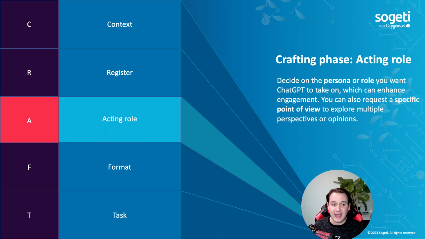Then we are going to acting role. At the acting role, you can actually share what kind of format it should use as a base. So acting roles are some kind of templates that ChatGPT is using that are already pre-filled in. So for example, in this case, I can use a LinkedIn expert. A LinkedIn expert is mainly using hashtags, a very exciting tone because it's trained on American data probably, but also a lot of other things that could be very useful writing LinkedIn posts, such as not using bullet points but emoticons instead.